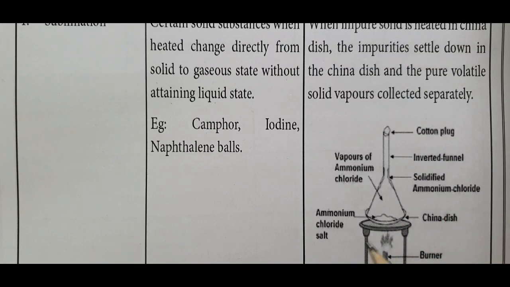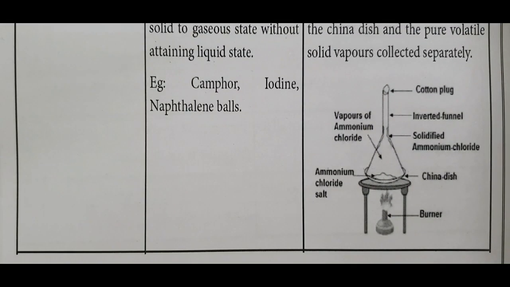When heated, the solid is converted into vapors, and the vapors get condensed and deposited on the inner side of the funnel, and the impurities remain in the china dish itself. We can separate the pure substance from the funnel. This is the sublimation process.